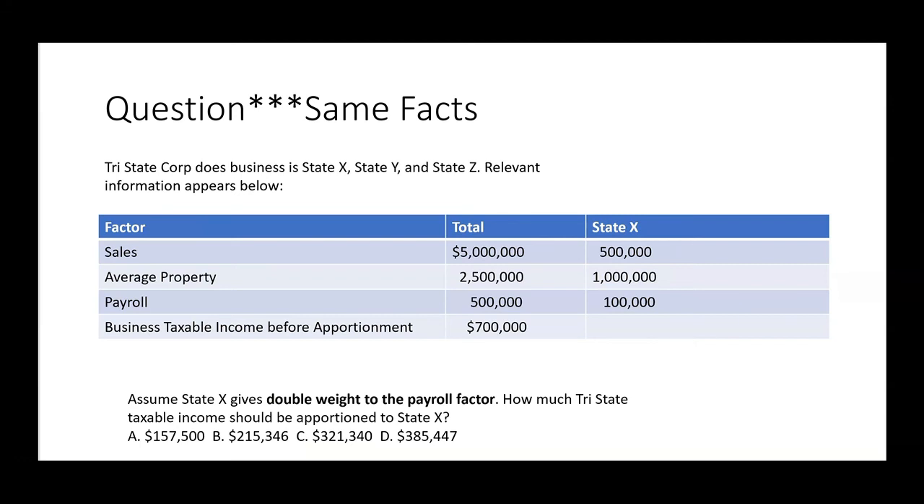Okay, so now it's going to get even a tiny bit more sophisticated, because yes, we still have 3 different apportionment factors: sales, average property, and payroll. But with the same facts, it's going to ask us how much tri-state taxable income should be apportioned to State X, assuming State X gives double weight to the payroll factor. So they're going to double weight one of the factors on the exam, in this case the payroll factor, but on the exam it might be the sales factor. So since we're going to count payroll twice, it's almost as if we have 4 factors instead of 3, with payroll getting double weight. Basically doing the same thing again.